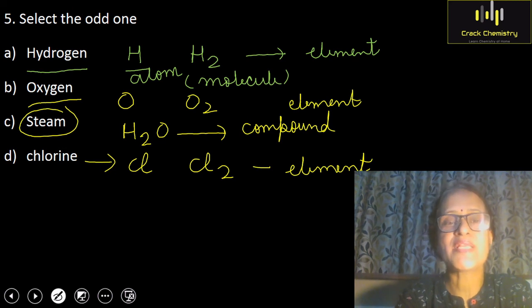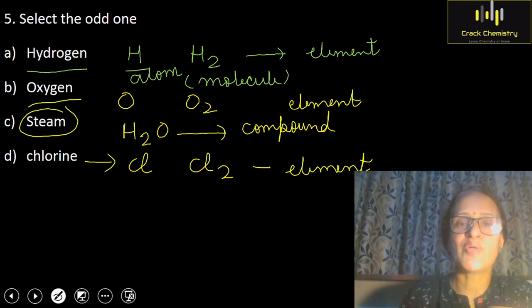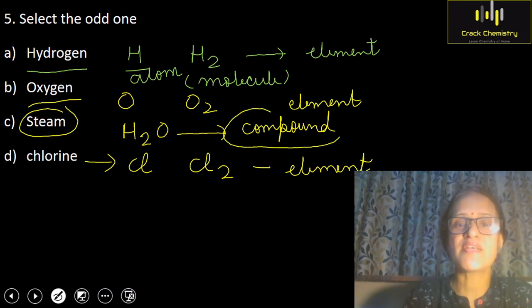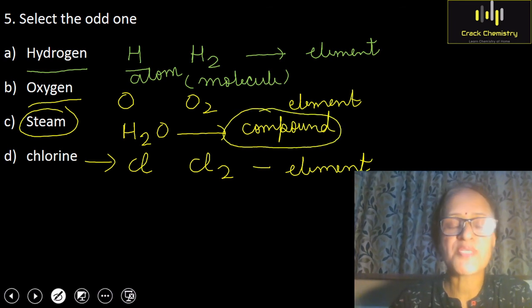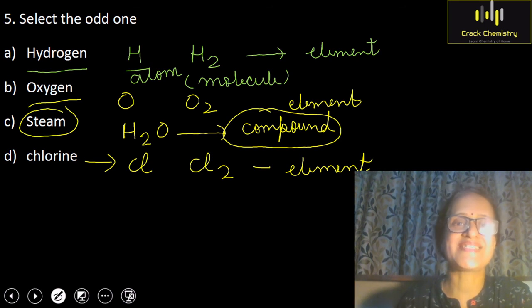So we can conclude that out of 4 given options, steam is the odd one because steam is a compound whereas the remaining 3 options consist of elements. I hope it is clear to you. So our correct option is steam.